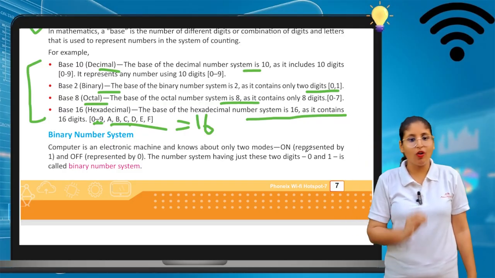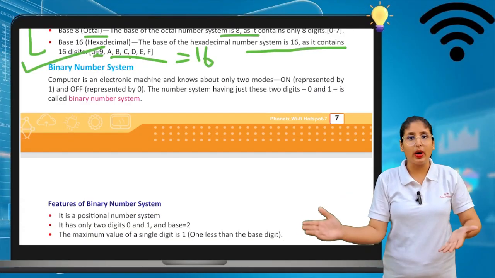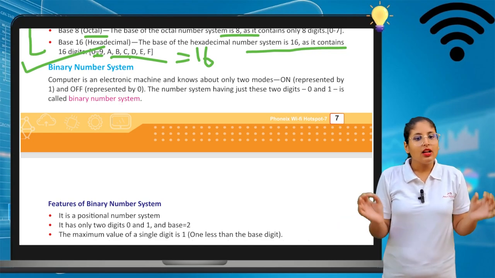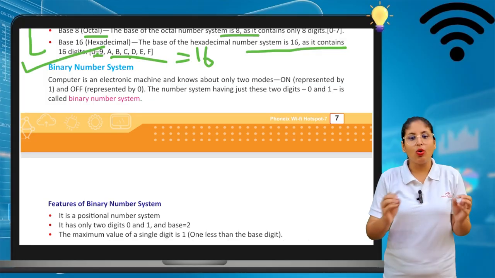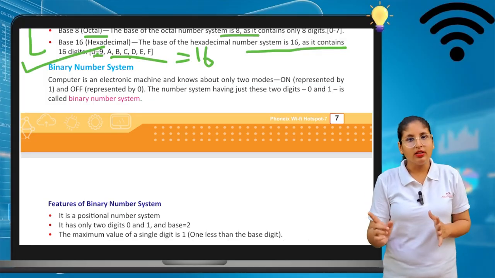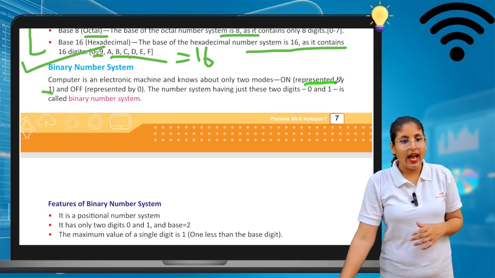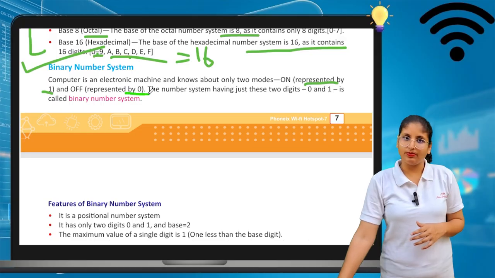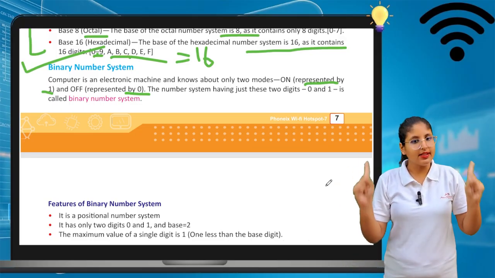Let's move on. The first type of number system is the binary number system. We will see them one by one. A computer is an electronic machine and knows only 2 modes: on is represented by 1 and off is represented by 0.